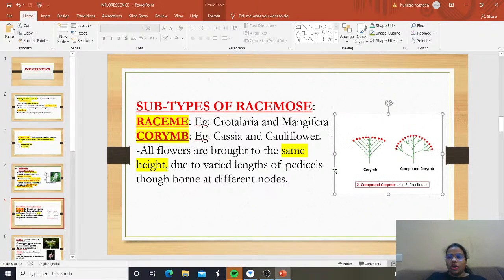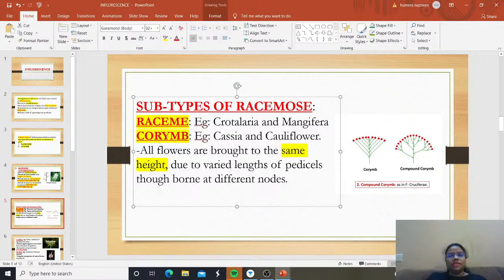What examples have we given for corymb? We have said the examples are cassia and cauliflower. And what is happening in corymb? All flowers are brought to the same height due to the varied lengths of pedicels, though all the flowers are being borne at different nodes. Clear? Yes.